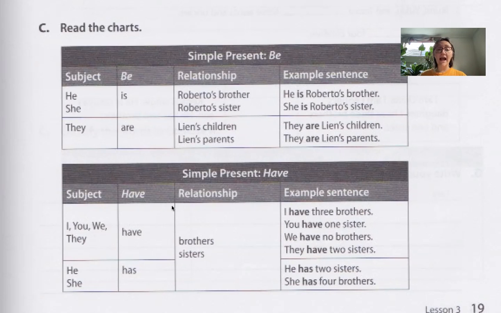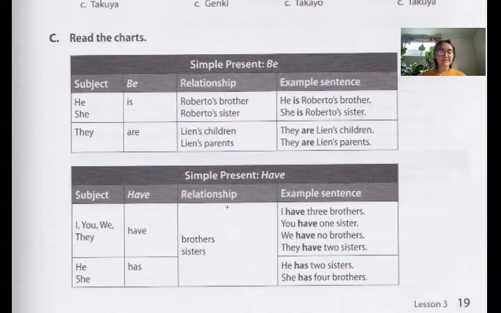And when we say have, right, it means possession. I have 2 brothers. I have 3 sisters, right? So we use I have, you have, we have, they have. He has, she has, right? We can use it to talk about relationships, brothers, sisters. She has 2 moms. He has 1 dad, right? He has 4 sisters, right? We can use it like that.